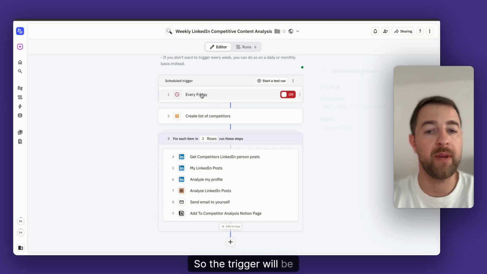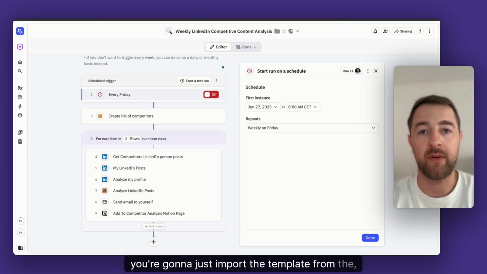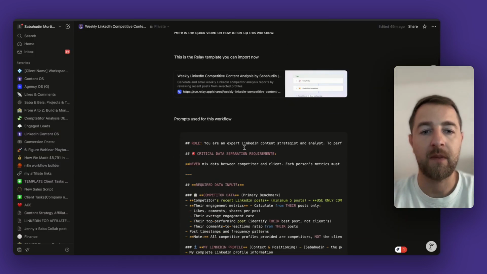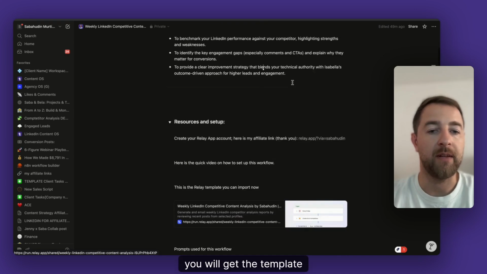So the trigger will be, you'll click first step. You're gonna just import the template from here. Once you click on this, you'll get the template.